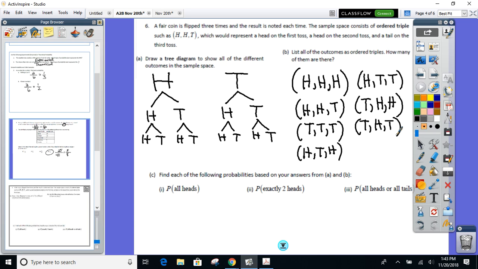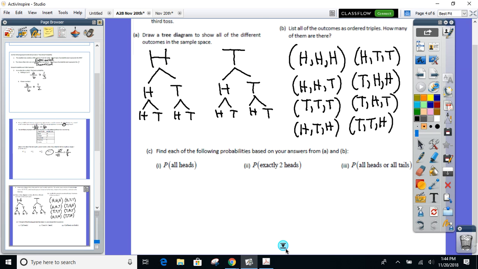Dom. Nice job. So these are 2 different ways you can list out all the different outcomes, through a tree diagram or through sample space where you actually list everything out, whatever you feel more comfortable with. Very rarely am I going to require you to do one over the other, but be aware of both. Why do I like doing either one? Because it helps me answer probability questions like the next 3.